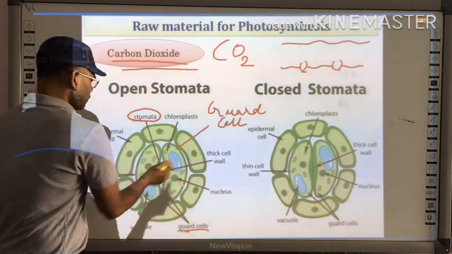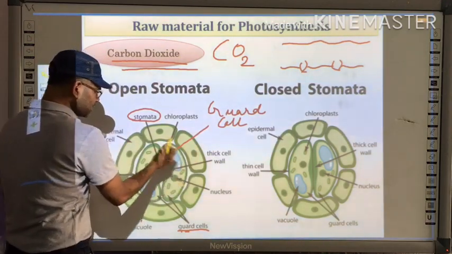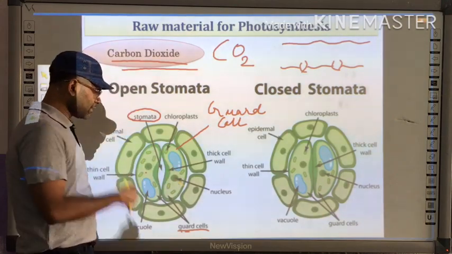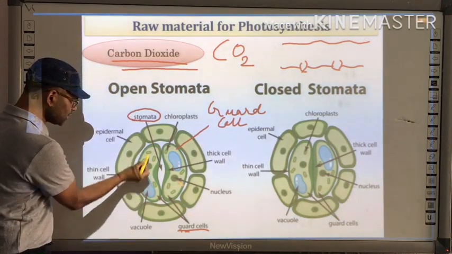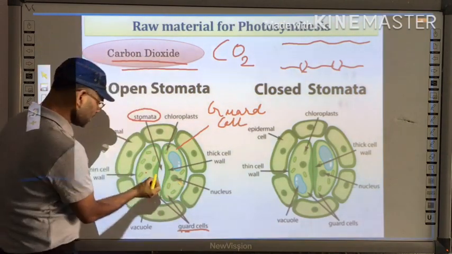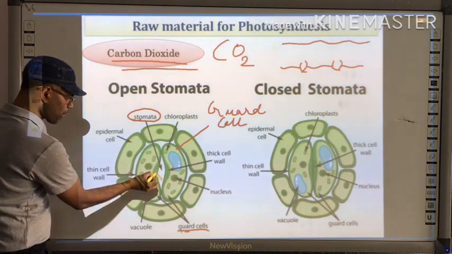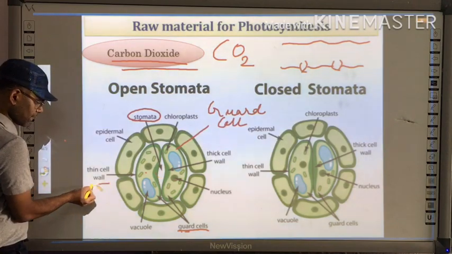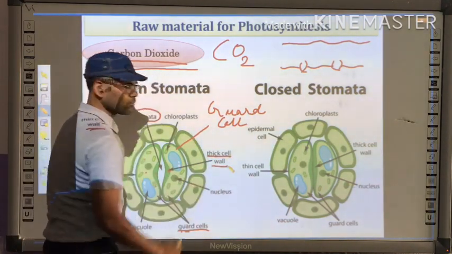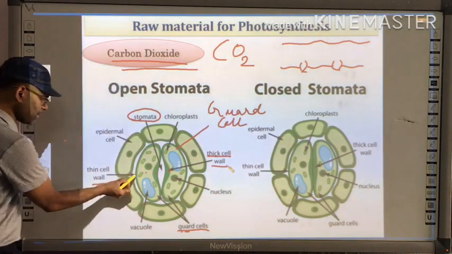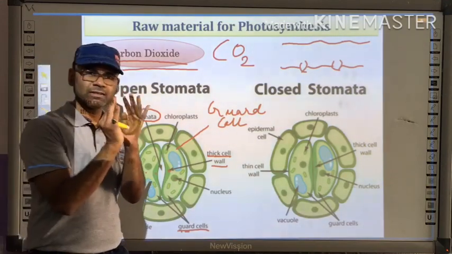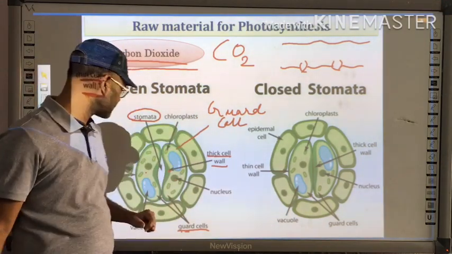Now if we talk about the detailed structure of the guard cell, this is again very important. You can see here, it is a bean-shaped structure having two walls, the inner wall and the outer wall. The inner wall is thick and the outer wall is thin.